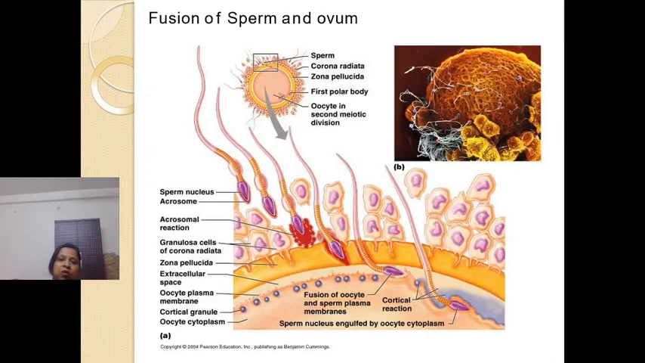Now, let us move on. In this diagram, you can see how the sperm enters the ovum. As the sperm comes in contact with the zona pellucida, it creates changes so that other sperms cannot enter. Then the acrosome releases the enzymes, and these enzymes dissolve the zona pellucida. As a result, the sperm nucleus enters the cytoplasm of the ovum.